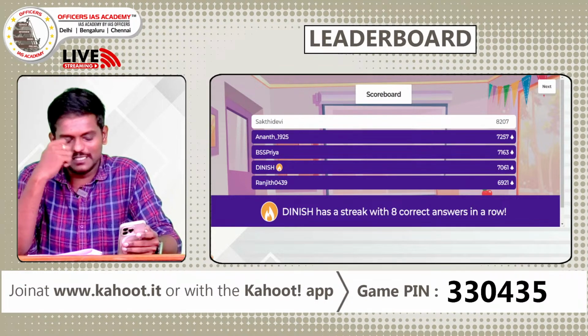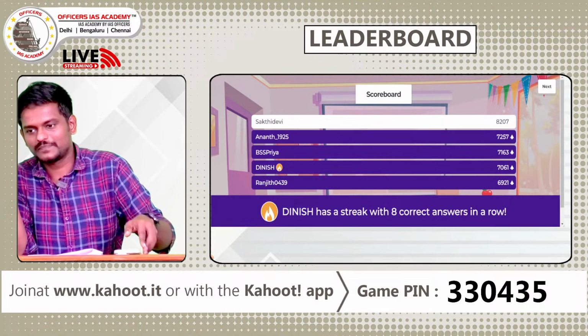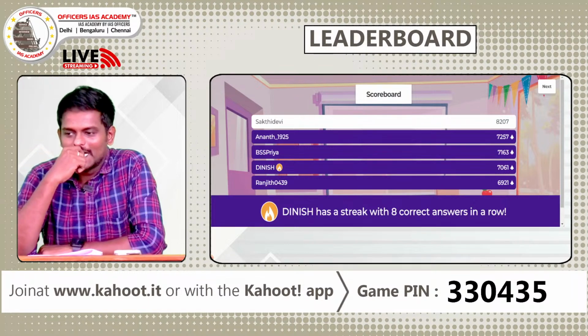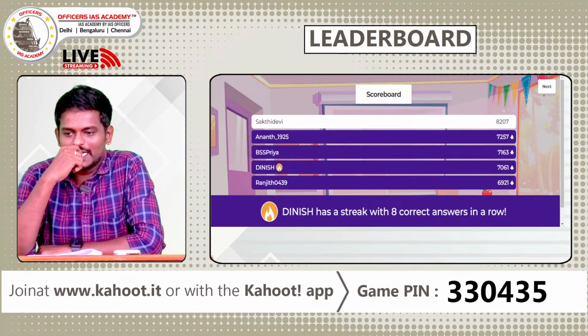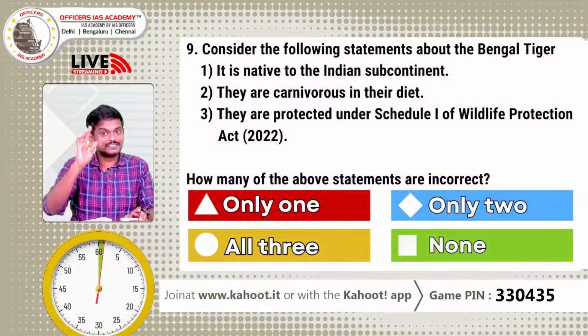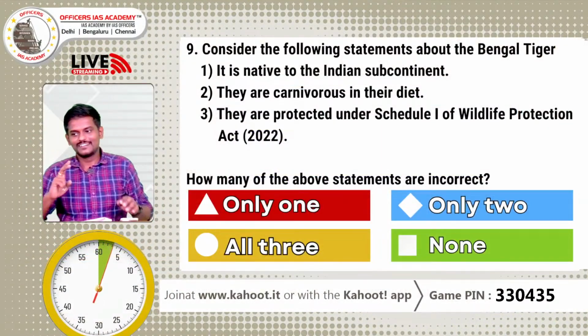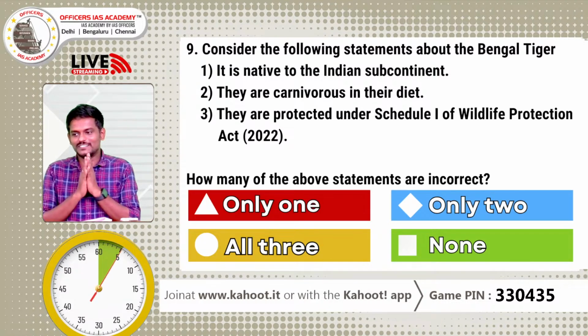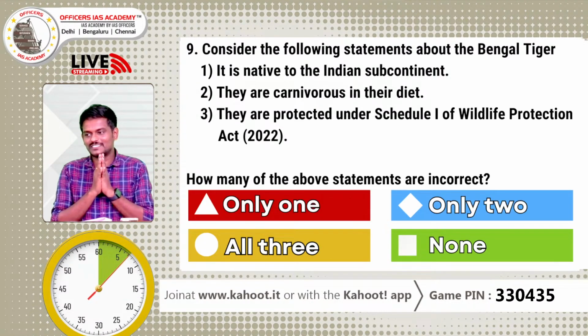Please bear with me. I hope the mouse comes back. Yeah, good. Mouse is good. Ninth question, 30 seconds, double pointer. Can someone knock Shakti Devi out of the peak?